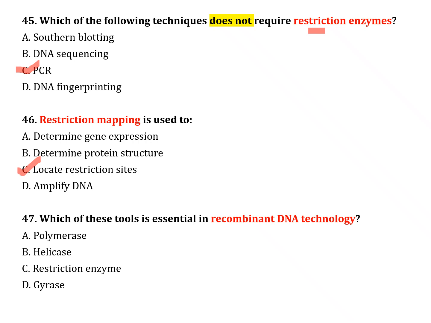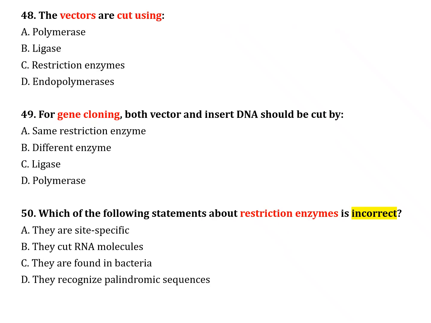The next question, number 47. Which of these tools is essential in recombinant DNA technology? Option A, DNA polymerase; option B, helicase; option C, restriction enzyme; option D, guidase. The correct answer is option C, restriction enzyme. The next question, number 48.